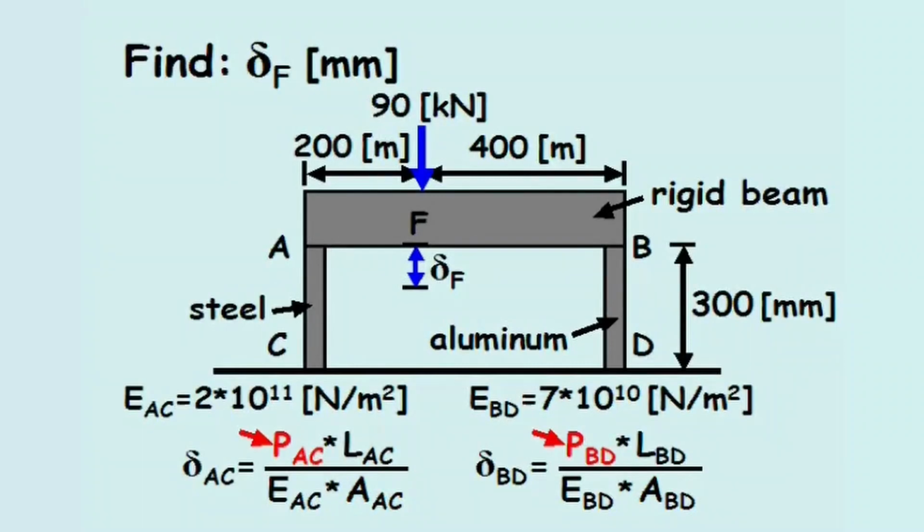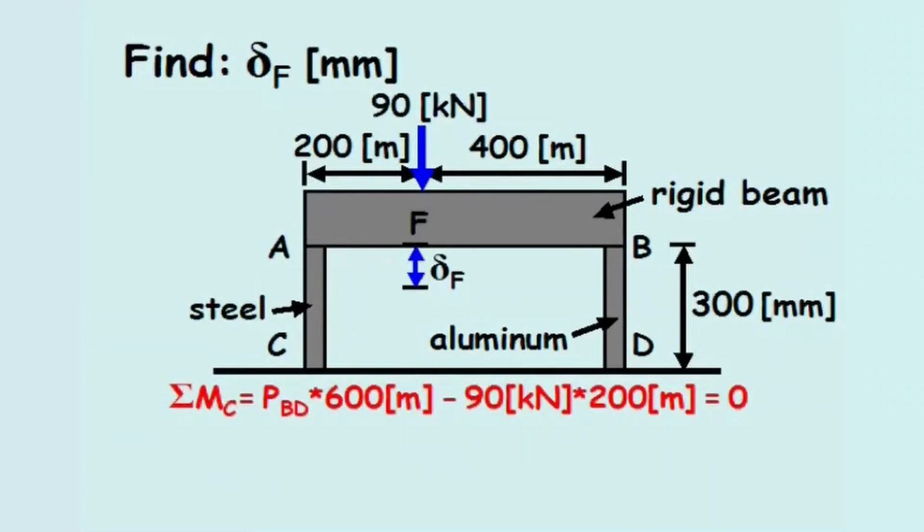From statics, we can determine the axial force in each column by summing the moments about point C and setting the quantity equal to 0. The axial force in column BD equals 30 kilonewtons.